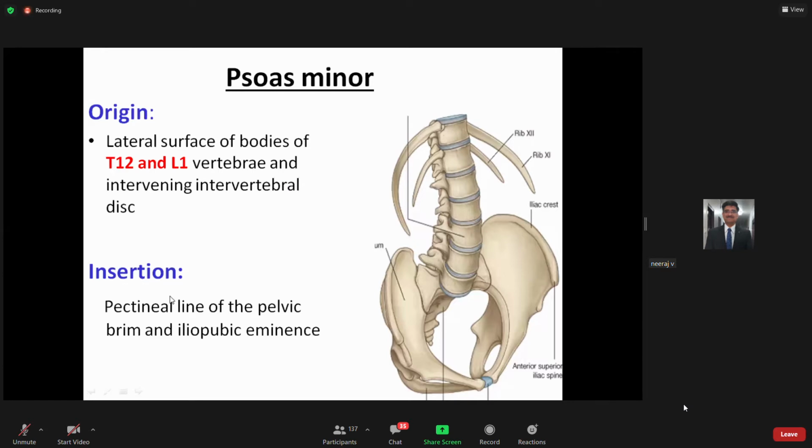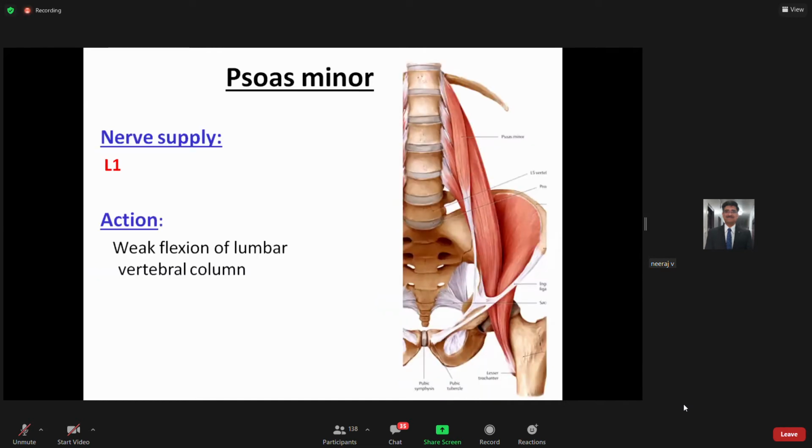It is inserting on the pectineal line of the pelvic rim and the iliopubic eminence. If you see here, this is the T12 vertebra, this is the L1 vertebra. So two slips, one from T12, one from L1 vertebra, and the intervening intervertebral disc. Then it passes down to the pectineal line of the pelvic rim, and of course the iliopubic eminence.